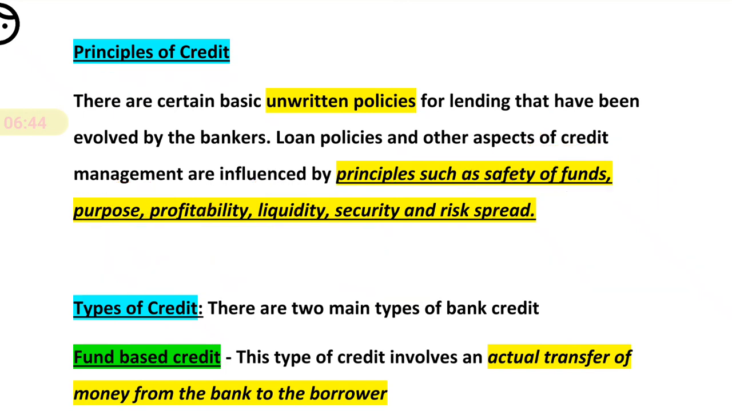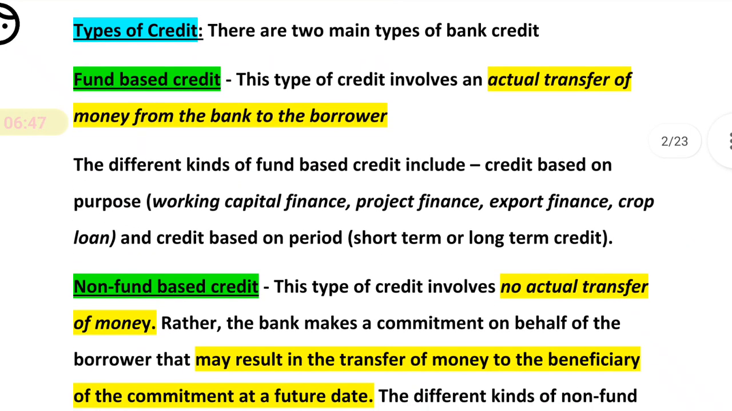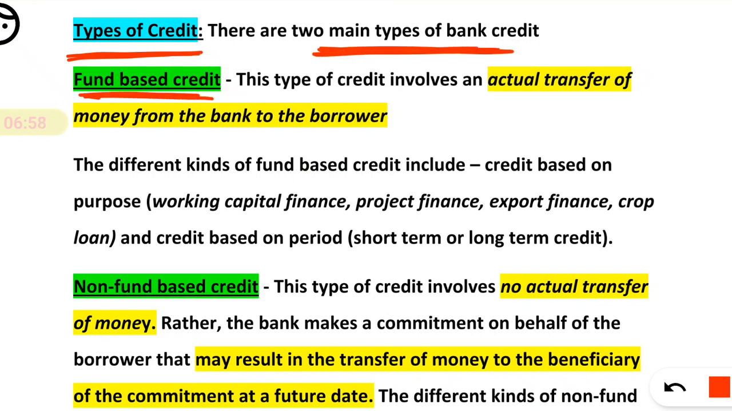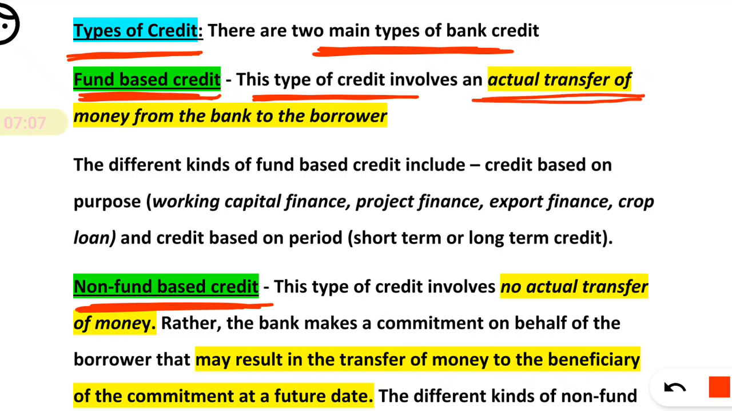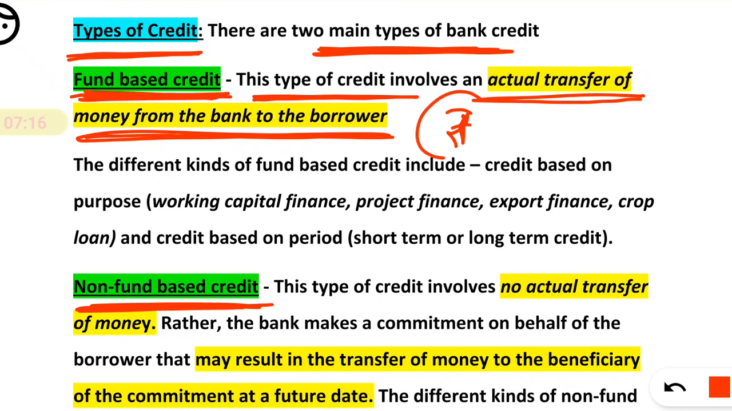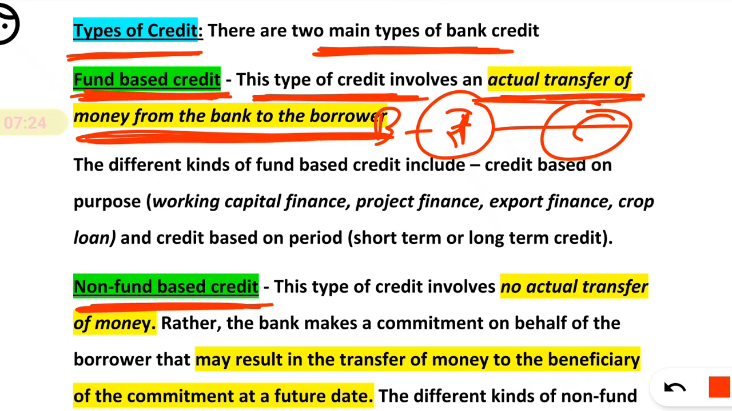Now we will start the actual and important part of this chapter: types of credit. See friends, what are the types of credit? There are basically only two main types of bank credit. First is fund based and second is non-fund based. Fund based credit involves an actual transfer of money from the bank to the borrower. The name itself indicates fund transfer: money has actually been transferred from the bank to the customer.